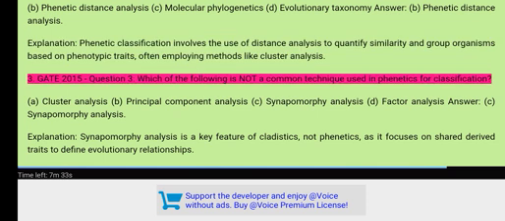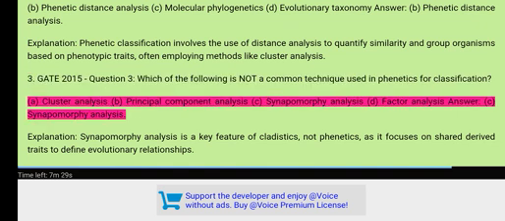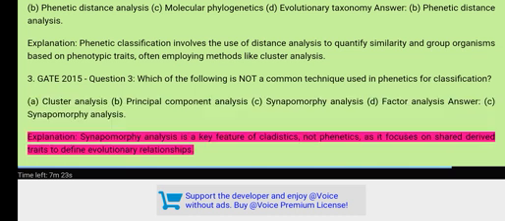3. GATE 2015 Question 3. Which of the following is not a common technique used in phonetics for classification? A. Cluster analysis. B. Principal component analysis. C. Synapomorphy analysis. D. Factor analysis. Answer. C. Synapomorphy analysis. Explanation. Synapomorphy analysis is a key feature of cladistics, not phonetics, as it focuses on shared derived traits to define evolutionary relationships.